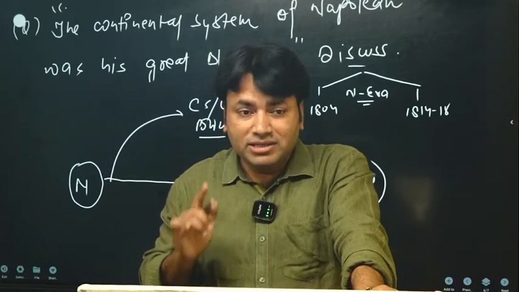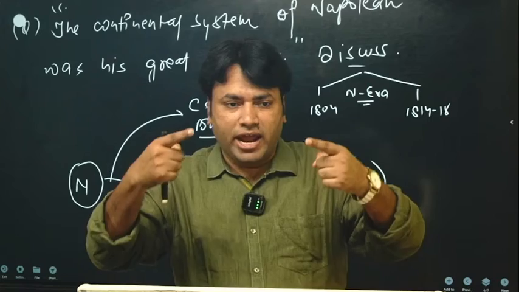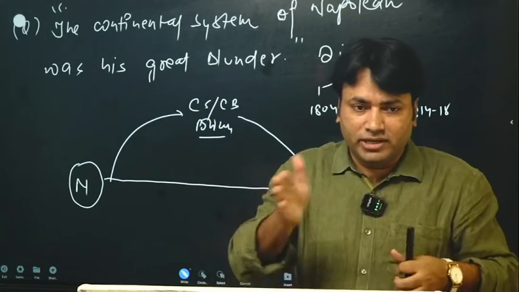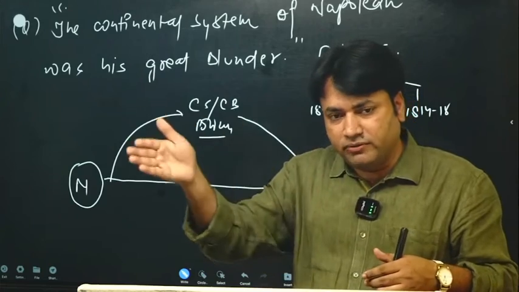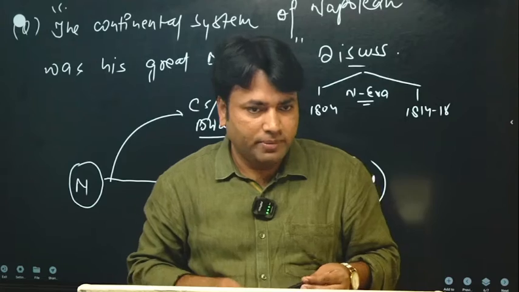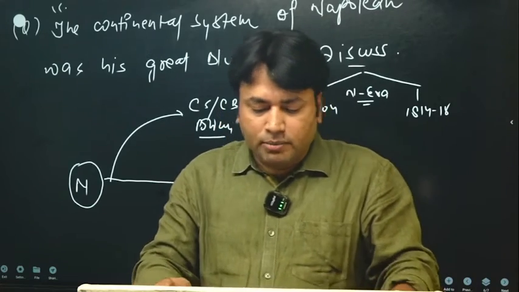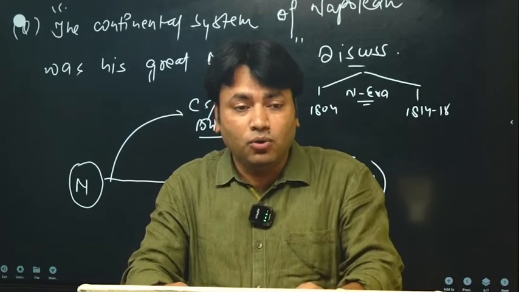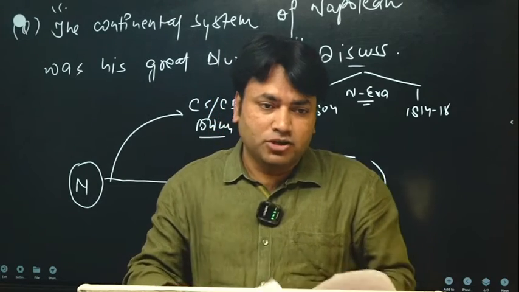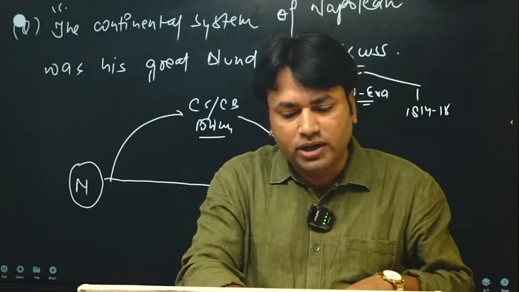It means you are trying to disconnect Britain from economic engagement with other countries. This was the main intention of Napoleon, because Napoleon alone wanted to dominate European affairs. So it was an attempt to counter Britain.